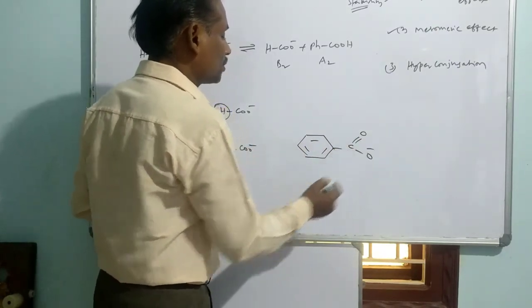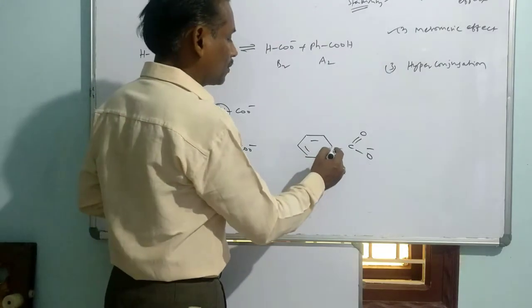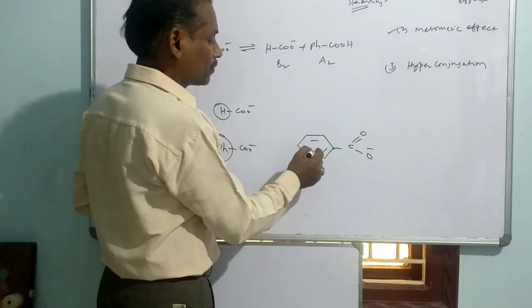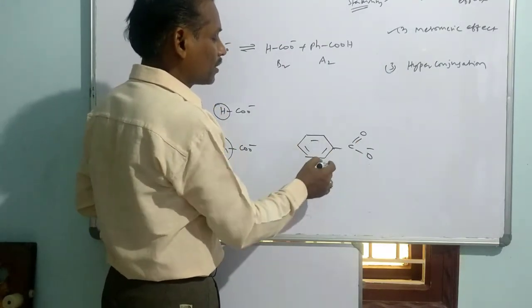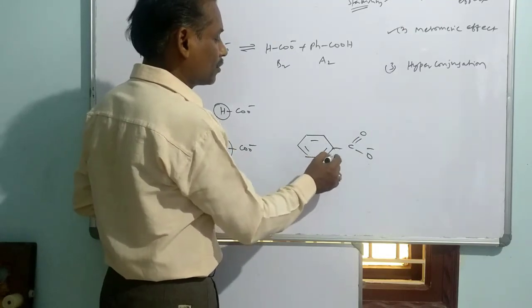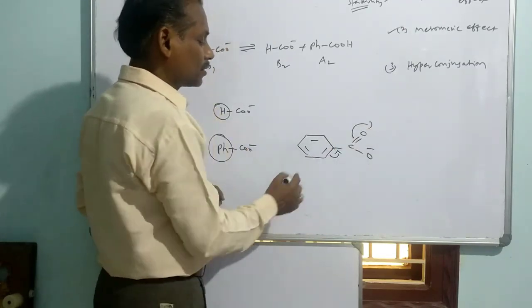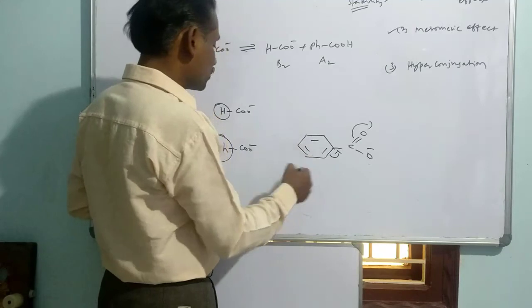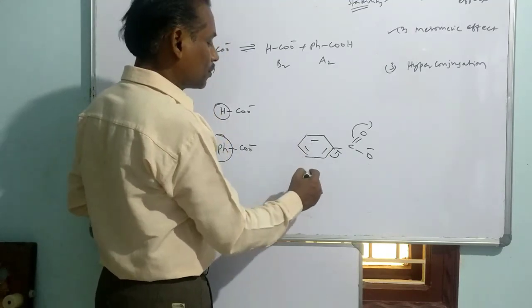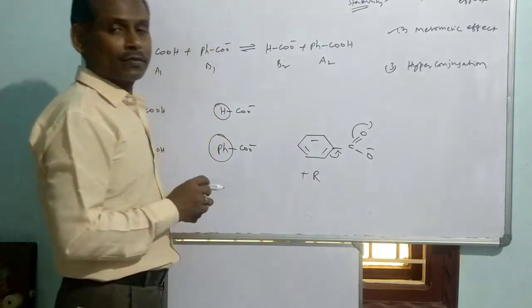This is the situation, and normally here there is a conjugation between the phenyl and the carboxylate because it is more electronegative. What kind of effect is operated? A donation, that is, a positive resonance effect is operated.